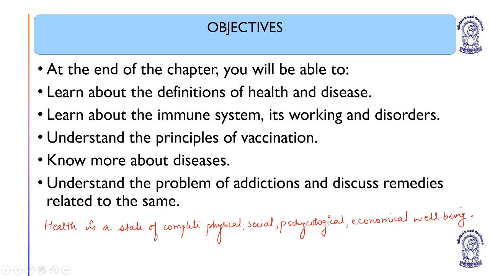Understood? Health can be defined as a state of physical, social, psychological, economical well-being. This was the definition given by WHO.